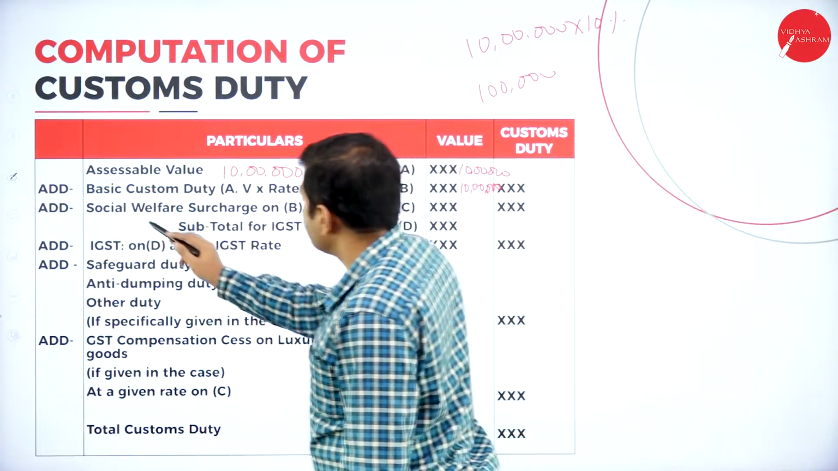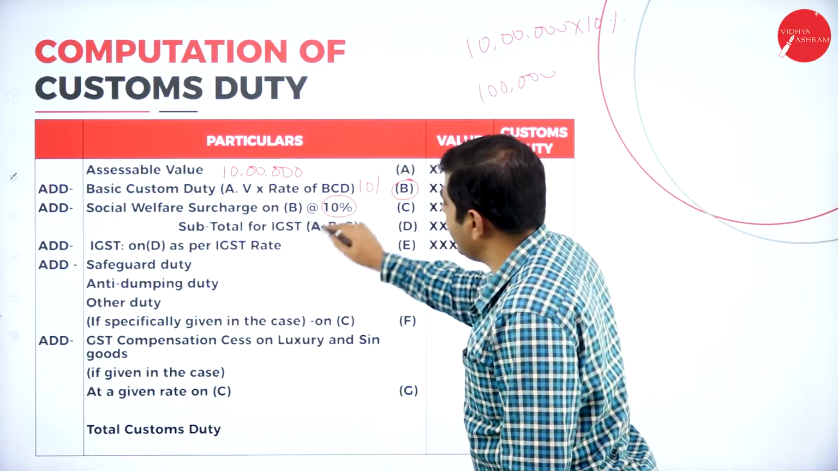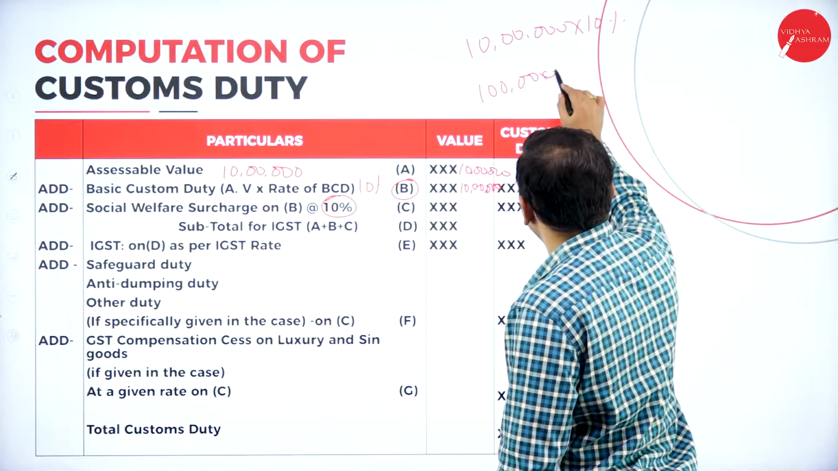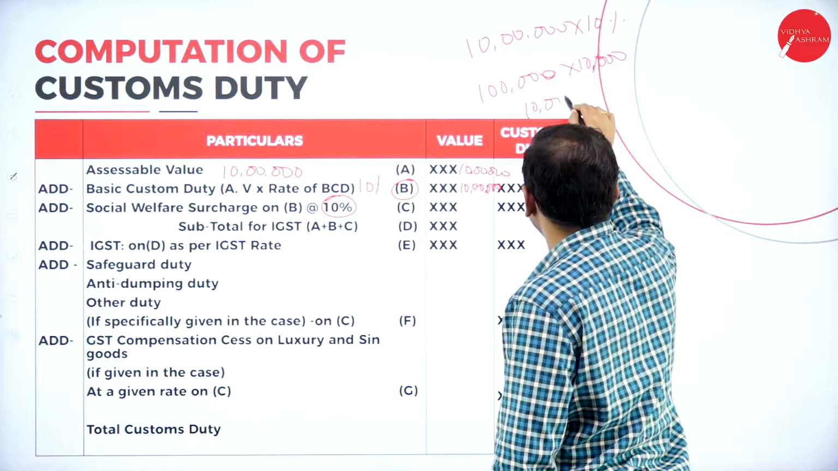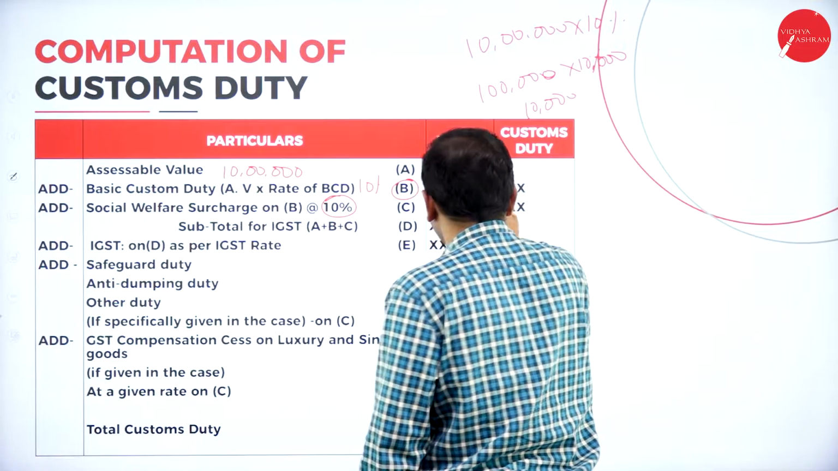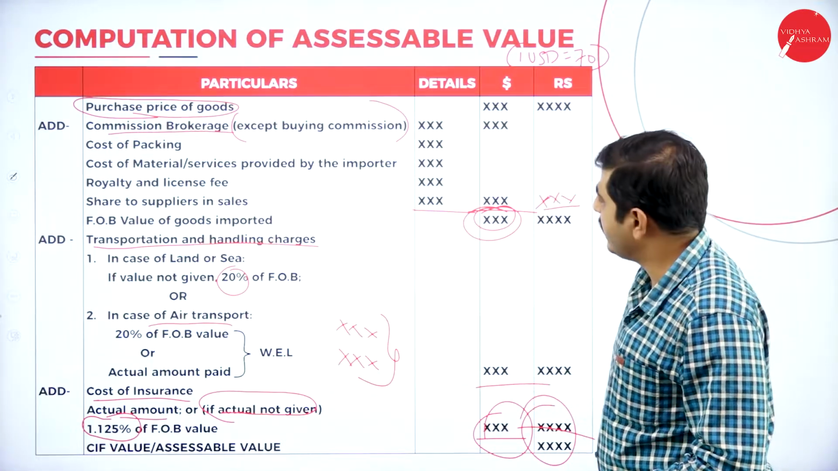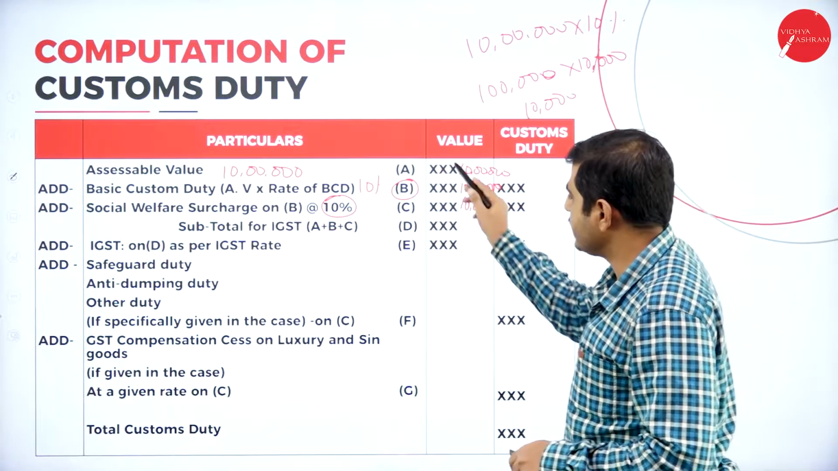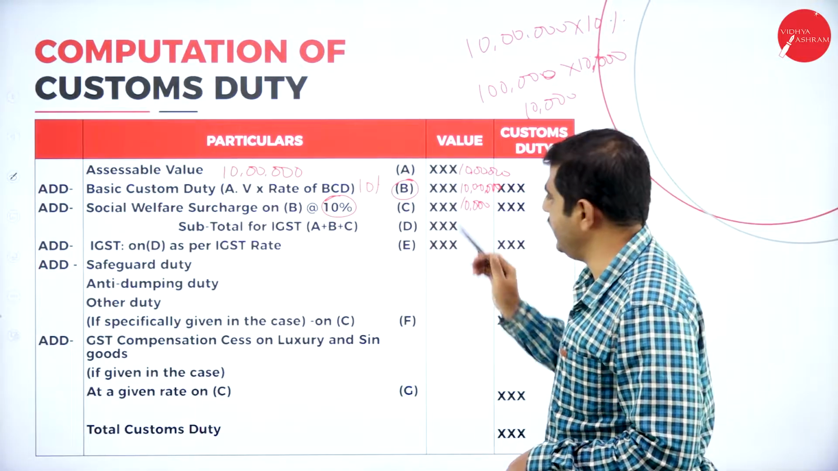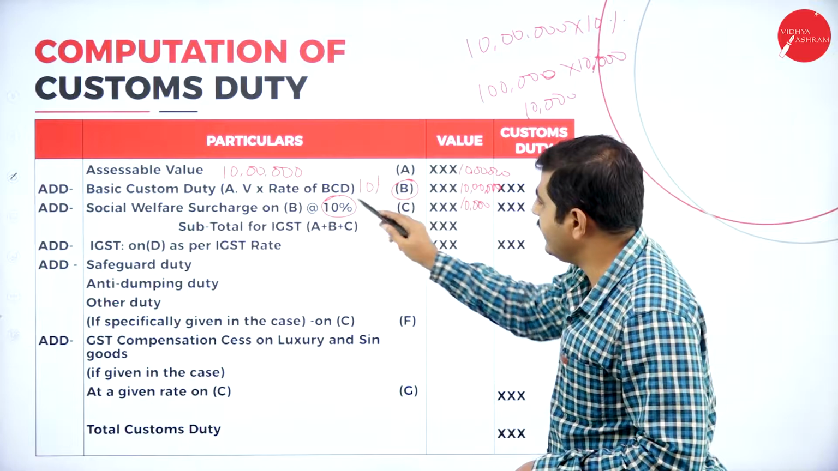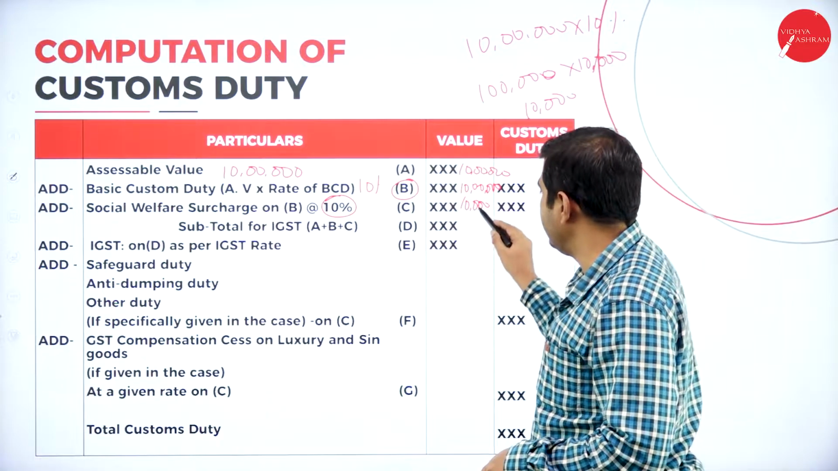Again, social welfare charges on this 1 lakh rupees, 10% we should calculate. On 1 lakh, 10% means 10,000. Here we have calculated the assessable value, which will be considered as A. On this A, we calculate 10% basic customs duty, which is B. Again, on this B, we calculate 10% as social welfare charges, which is C, that is 10,000.